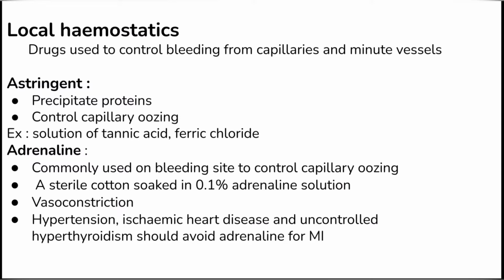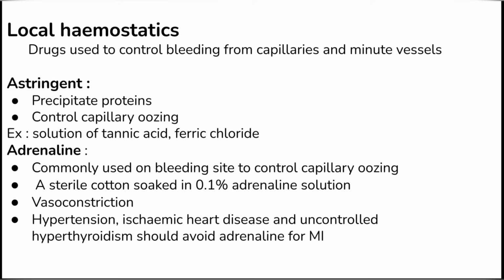So the first local agent is called astringent. They stop oozing of blood from capillaries by the mechanism of precipitation of proteins. So in order to stop the oozing of blood, the proteins precipitate on the local bleeding site. The examples for astringents can be a solution of tannic acid and a solution of ferric sulfate or ferric chloride.